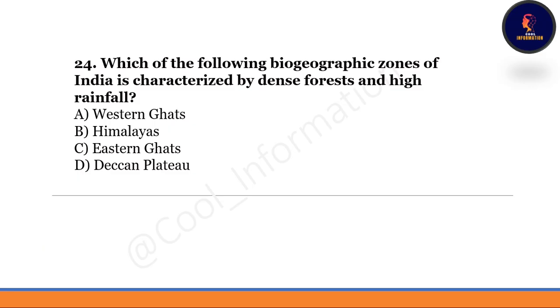Next one, which of the following biogeographic zones of India is characterized by dense forest and high rainfall? Correct option is option number A, Western Ghat. Western Ghat is also a biodiversity hotspot in India, and it is the biogeographic zone of India characterized by dense forest and high rainfall. So keep these points in mind.